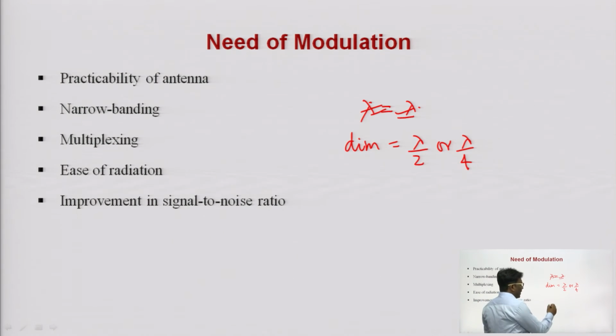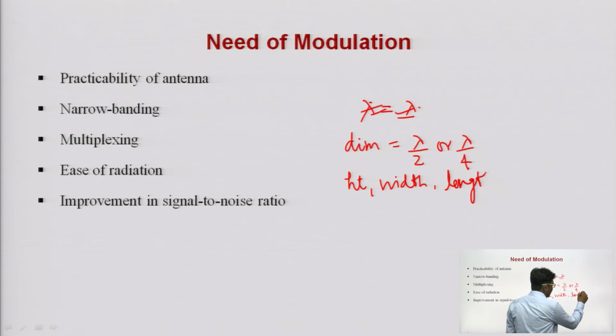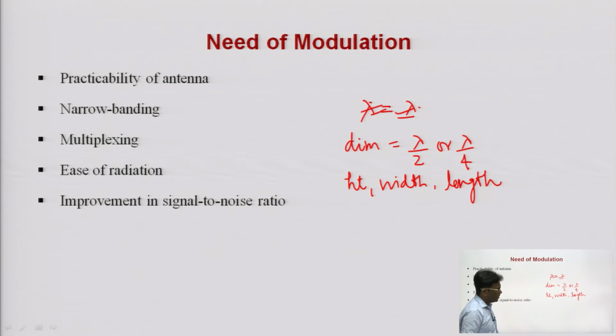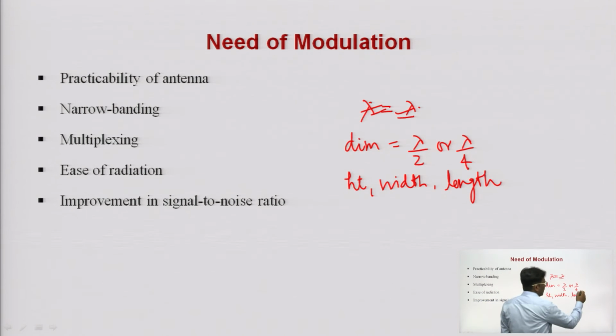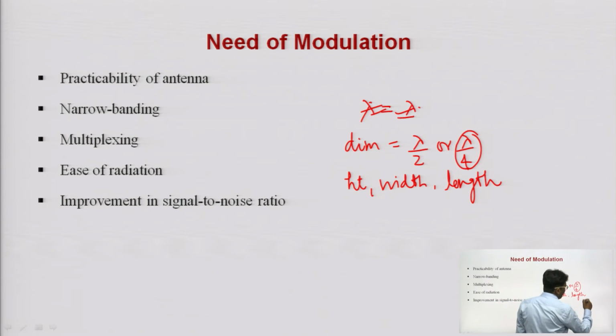Suppose we take the dimension, meaning the height, the width, the length, these are the dimensions of the antenna. These length, width, height must be in terms of lambda by 4, where lambda is the wavelength we transmit during the transmission.